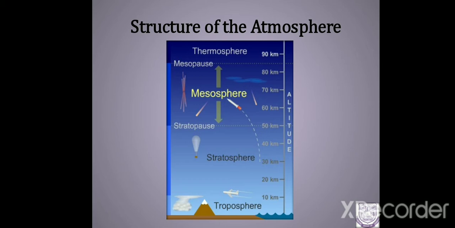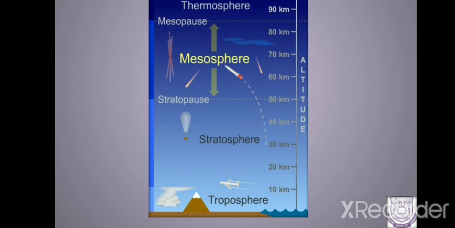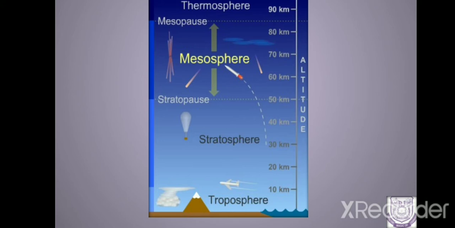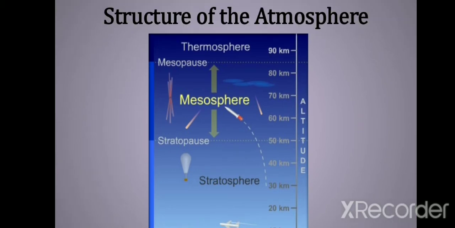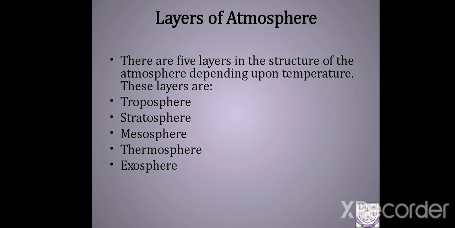They vary in thickness and are found at different heights from the surface of the earth. This diagram clearly denotes the kilometers. The troposphere extends up to 10 kilometer, and then up to 50 kilometer is the stratosphere, ending at the stratopause, and after stratopause, mesosphere, then thermosphere. Anyway, we will discuss it in detail in each slide. Now let us get on to the general discussion of the atmospheric layers.